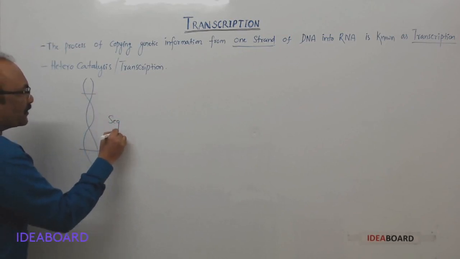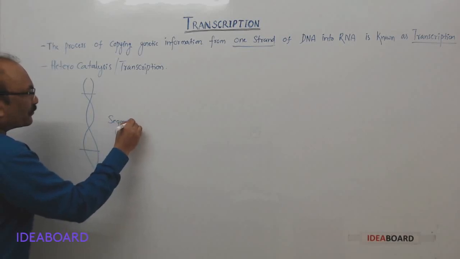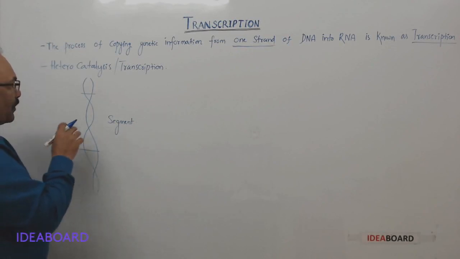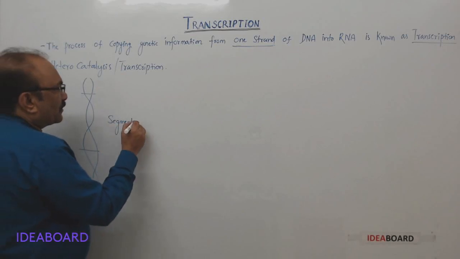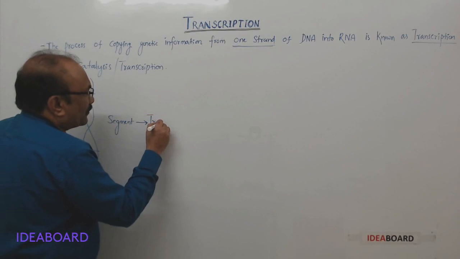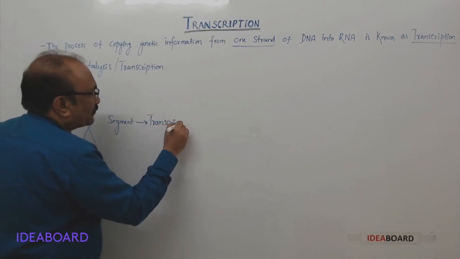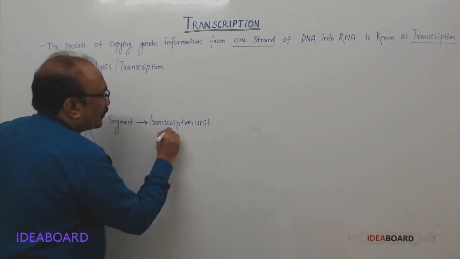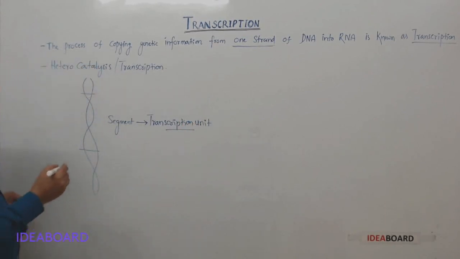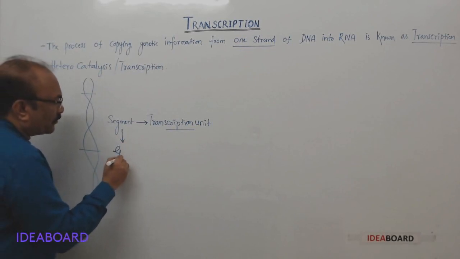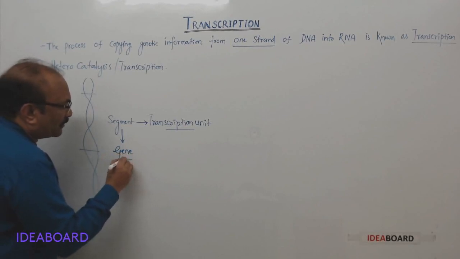This is the segment, and this segment can be called the transcription unit. And remember also that the segment itself is nothing but what we call the gene.